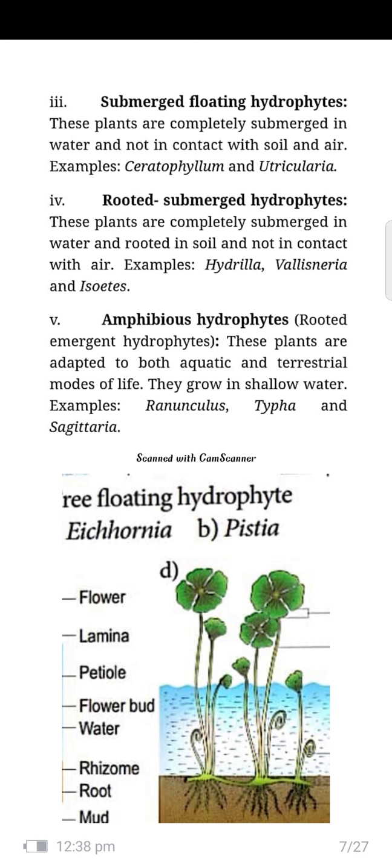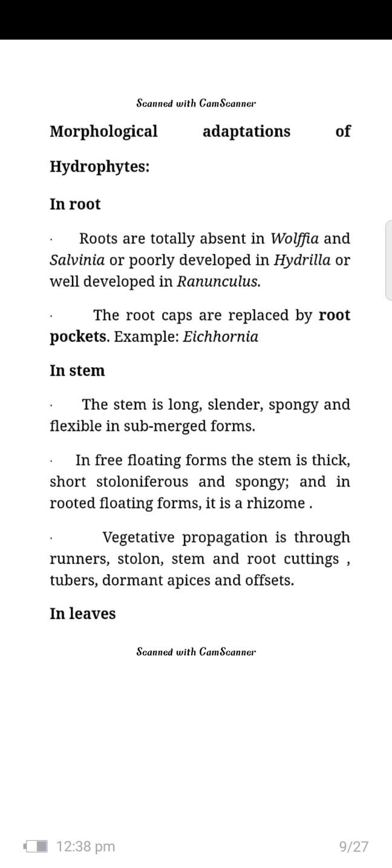Amphibious hydrophytes. These plants are adapted to both aquatic and terrestrial modes of life. They grow in shallow water. Example: Ranunculus, Typha and Sagittaria. This is the picture of free floating hydrophytes, Eichhornia and Pistia. Their flowers float in water. This kind of plant lives in muddy areas and water areas.